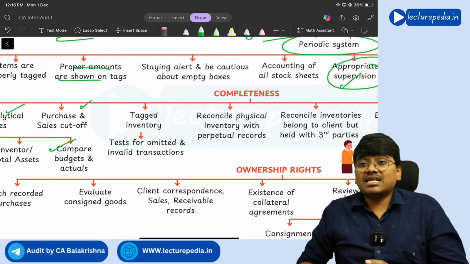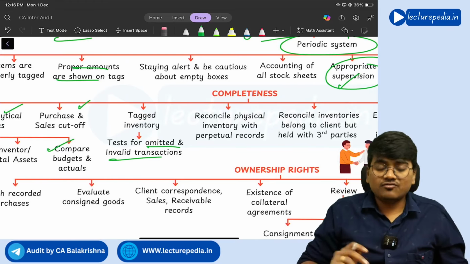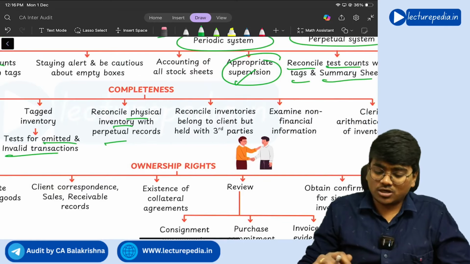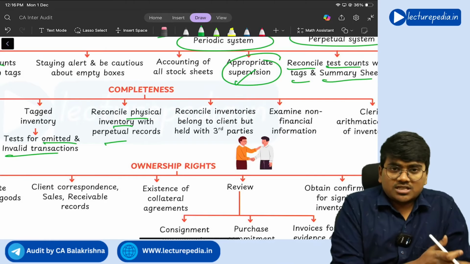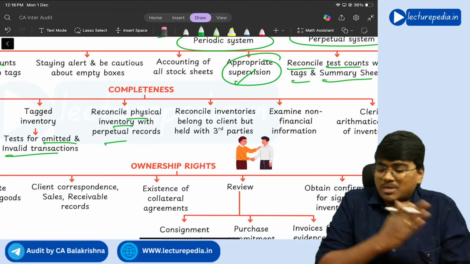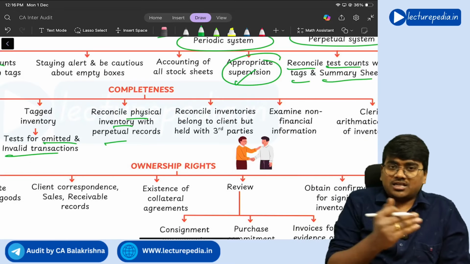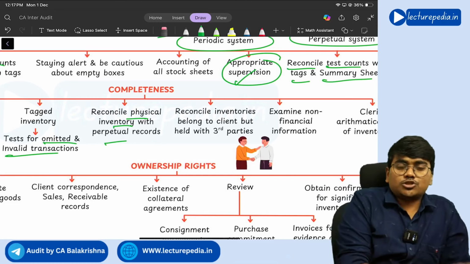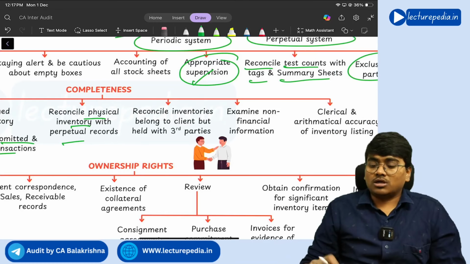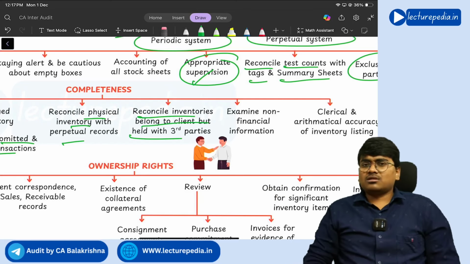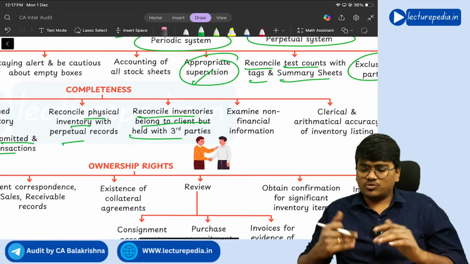And tagged inventory, test for omitted and invalid transactions. Reconcile physical inventory with perpetual records. So with the books of accounts, whatever inventory is showing in the books of accounts, is it matching with the inventory that is physically present? So whether complete inventory that is physically present is shown in the books of accounts or not. Next, reconcile inventories belonging to client but held with third party. So the similar point which we have already seen.